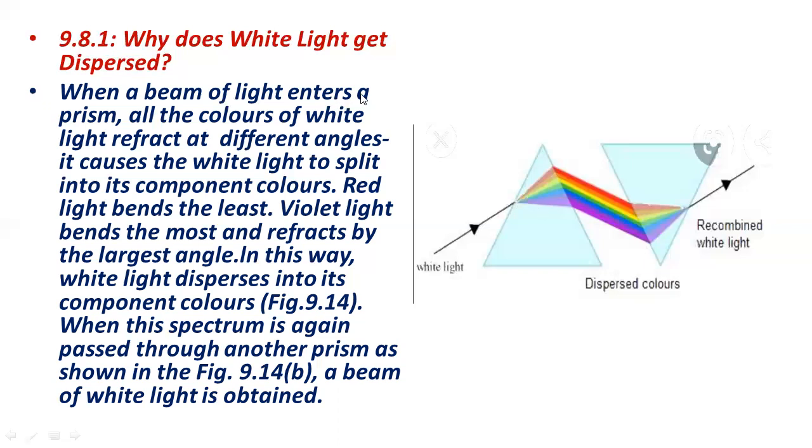When a beam of light enters a prism, all the colors of white light refract at different angles, and this causes the white light to split into its component colors. Red light bends the least, as I told you, due to its greater wavelength. Violet light bends the most and refracts by the largest angle. With the normal, violet is making the maximum angle.